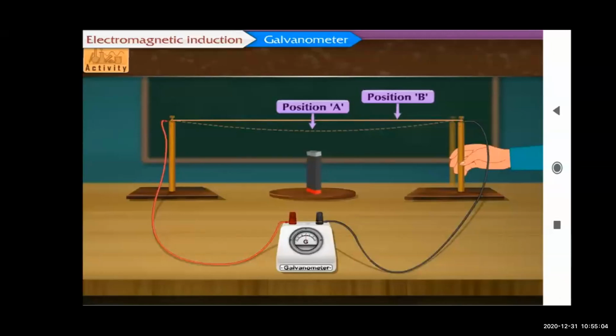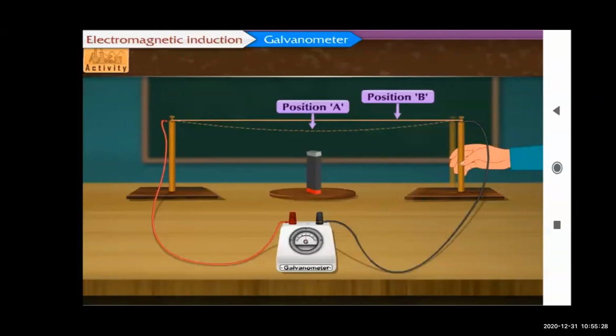So let us now shift one end of the stand away from the magnet so that the wire becomes stubbed, right? So you can see position A, and let us consider this position as B. After moving that other stand, whatever the position of the wire will be, that will be position B. Now observe the galvanometer.